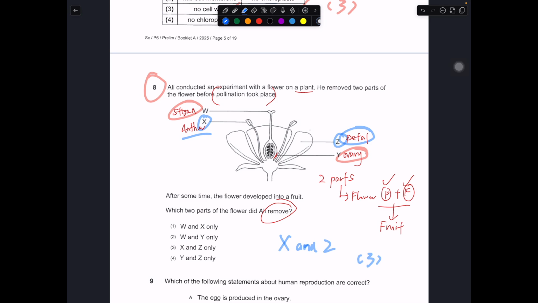Because these are the 2 parts that, even if you remove the petals, the flower could be pollinated by wind. Even if you remove the anther, pollen grains from other flowers can still be blown by the wind and transfer to the stigma of this flower. Then pollination still can take place. So with or without the anther, pollination still can take place. But without the ovary and the stigma, pollination cannot take place.